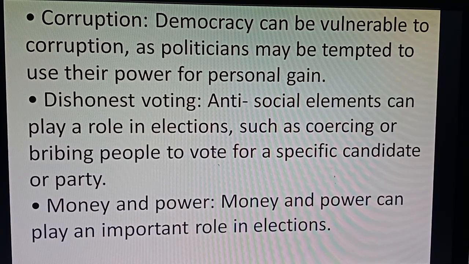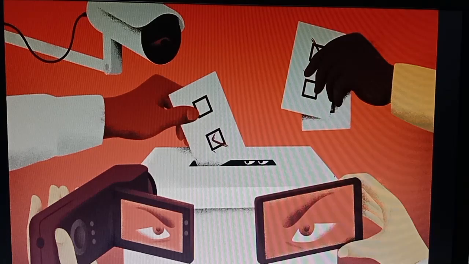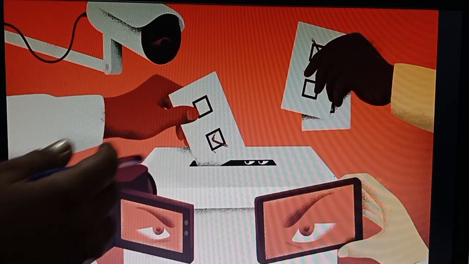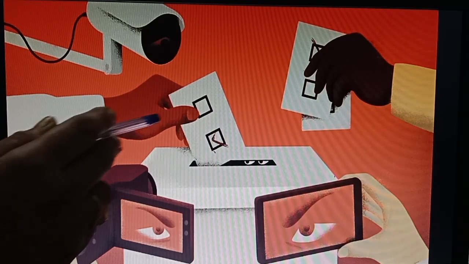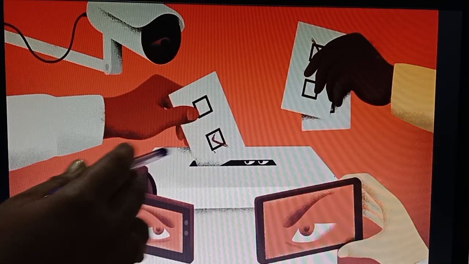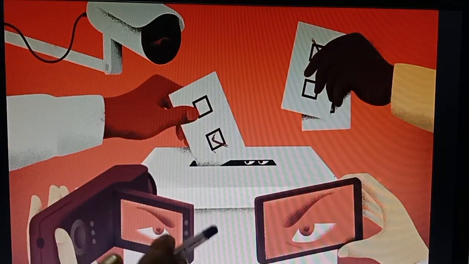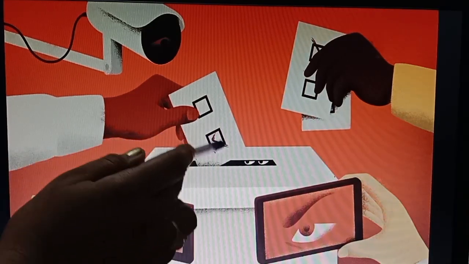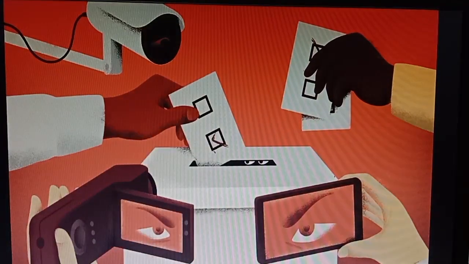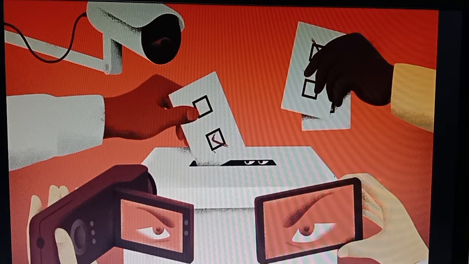In the next slide, there is one more point I have to discuss with you. Yes, you can see in this picture, this is dishonest voting. Because we all know that at one time, one vote will be accepted, not two votes. Here you can see two votes. One is the genuine voter, where the tick mark is there, and this is a fake voter. Sometimes it happens.